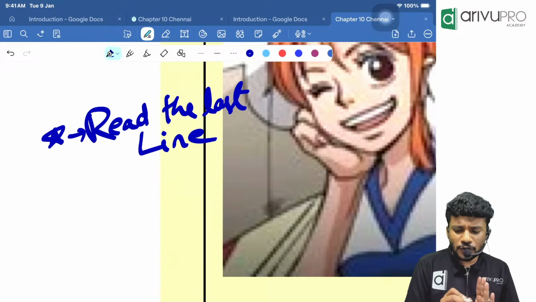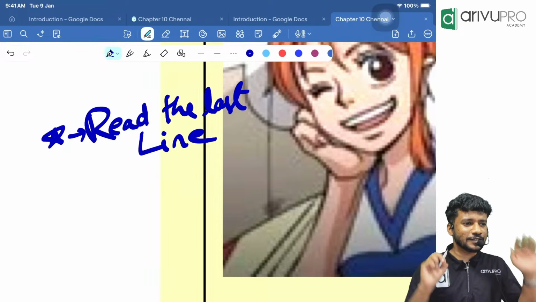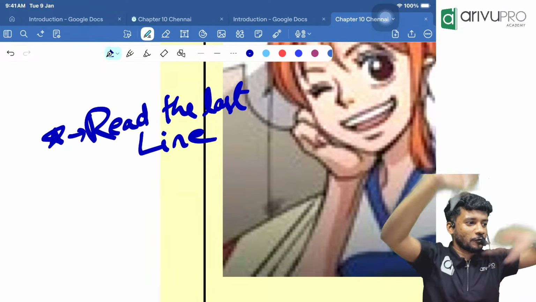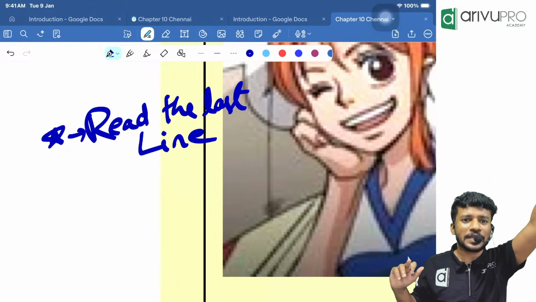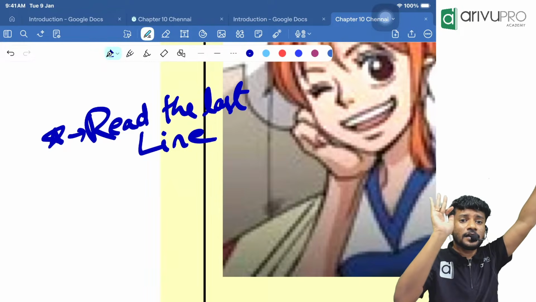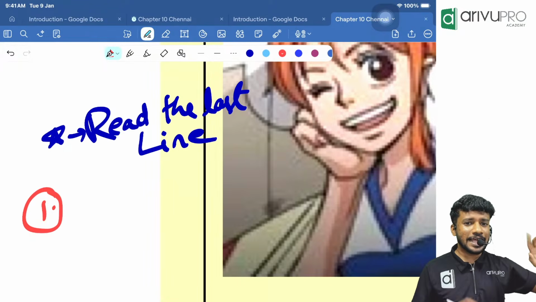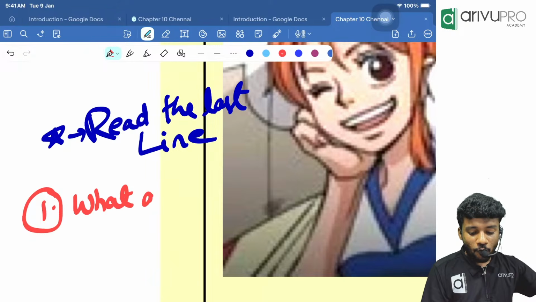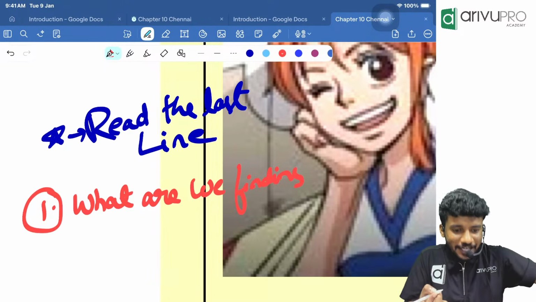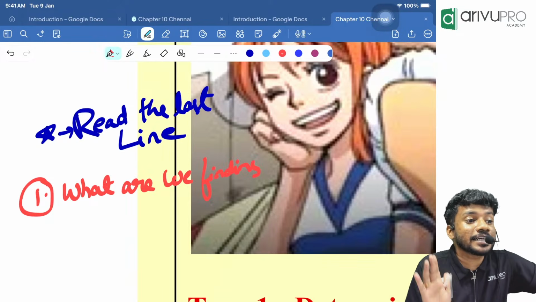Now, in your school or even in your class currently, there might be some students who, when I ask a question directly, will say the answer within 30 seconds. Maybe you will be that person also. So how does their brain work? The first thing: always find what we are finding. Whatever we are finding, we get to know by reading the last line of the question.